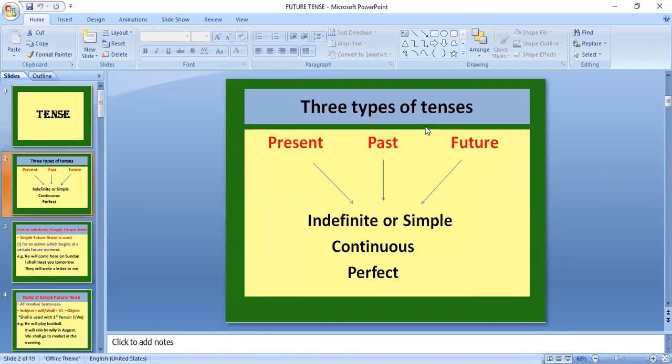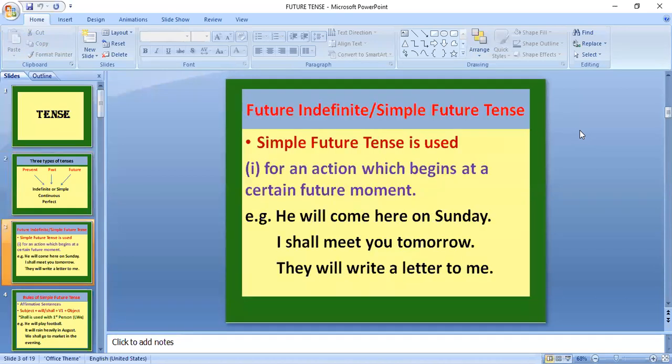Unmute yourself and explain. I'm leaving this slide: we have 3 tenses: present, past, and future, and 4 forms: indefinite or simple, continuous, perfect, and perfect continuous. Start explaining simple future tense. The first type of future tense is simple future tense or future indefinite.